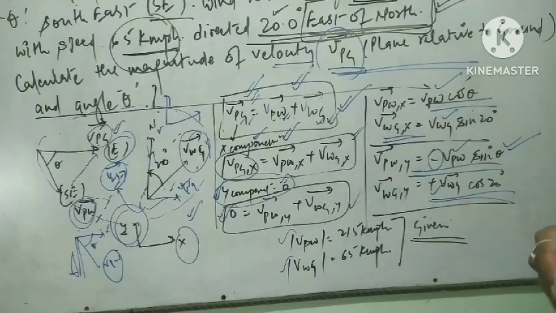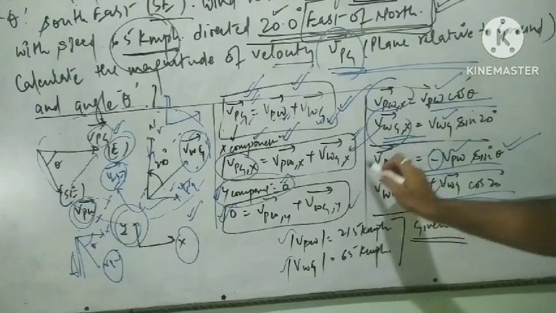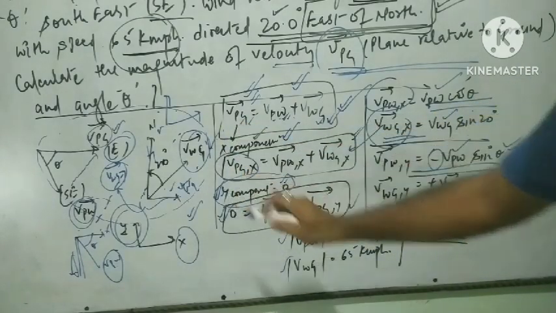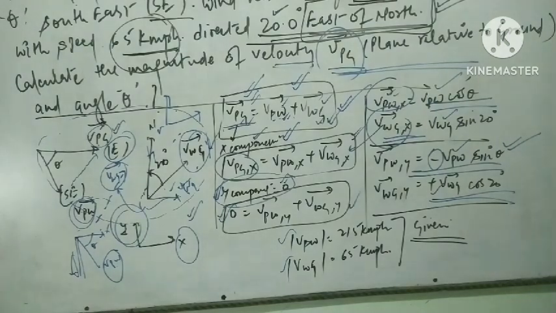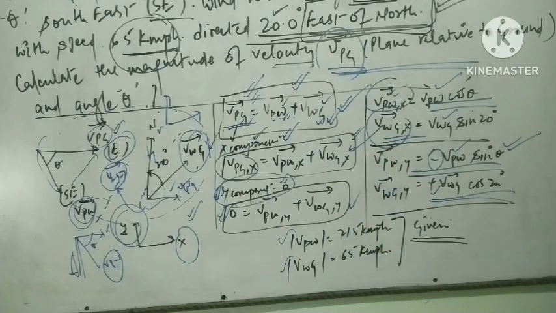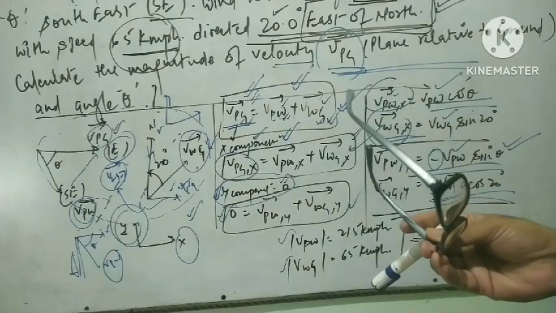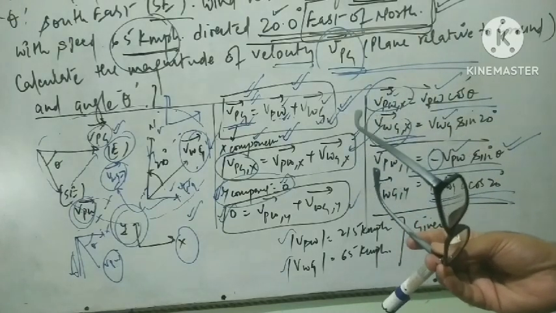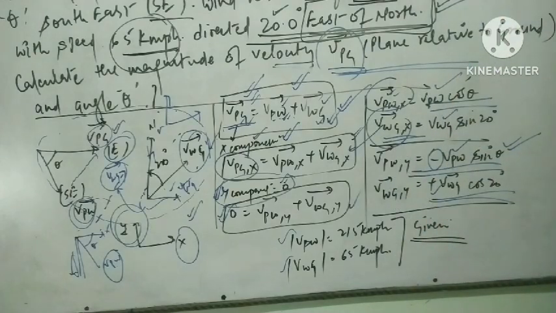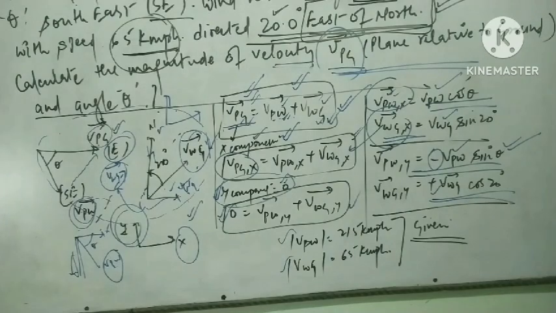When we put these values of VPWX and VWGX in the x component and y component equations, we will surely get the value of theta, and we can get the value of VPG in vector form as well as in magnitude. So this question is not very tough, but if you know the vector resolution of the forces according to the directional parameters given, then it can be easily solved.